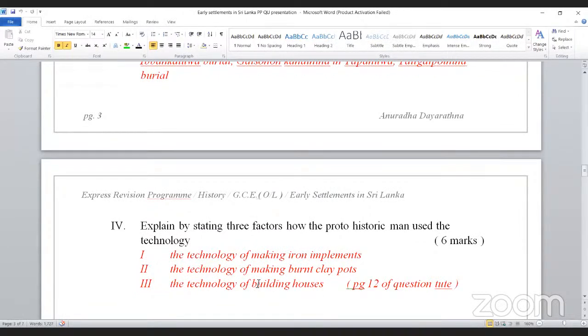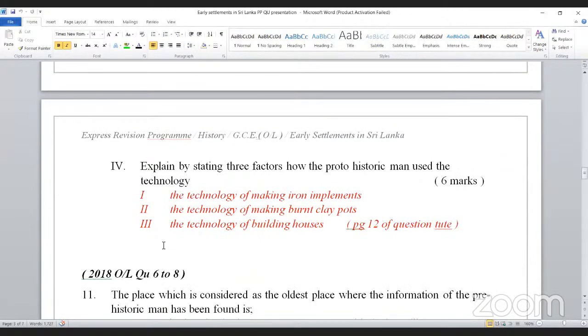Normally this part will be taught in the fifth lesson, not in the second lesson. But they have given this question for the second lesson because it is related to the second lesson. So that's why they have given it. However, this part will be taught in the fifth lesson. Right, then we can go for the 2018.